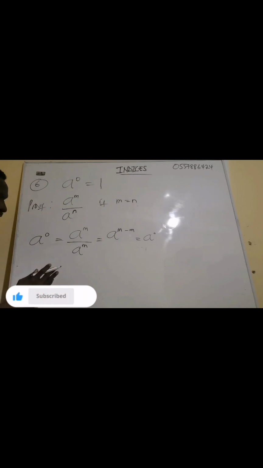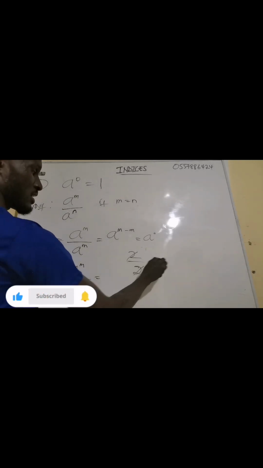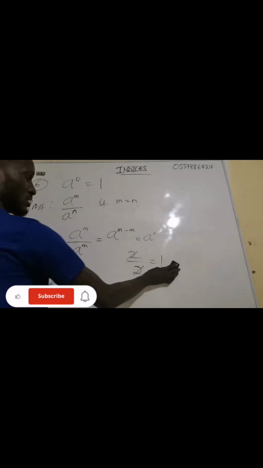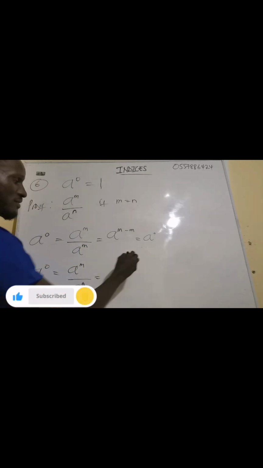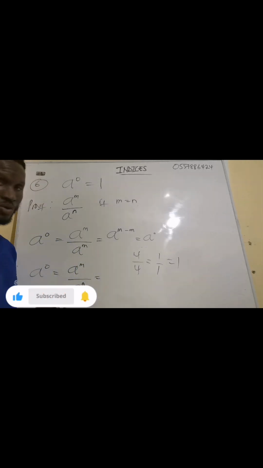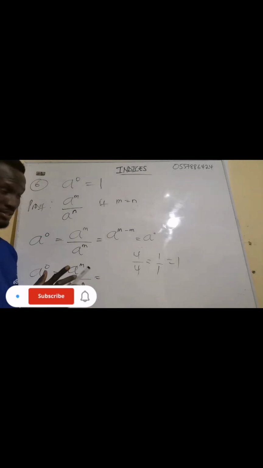You get it? Yes. So now let's look at something here. A exponent 0, which is the same as a exponent m over a exponent m. What am I going to say here? You see, if we have 2 over 2, the 2 and 2 will go into itself 1. 3 will go into itself 1. If I have 4 over 4, it will be 1 over 1, which is 1. If I have 8 over 8, it is just the same thing.